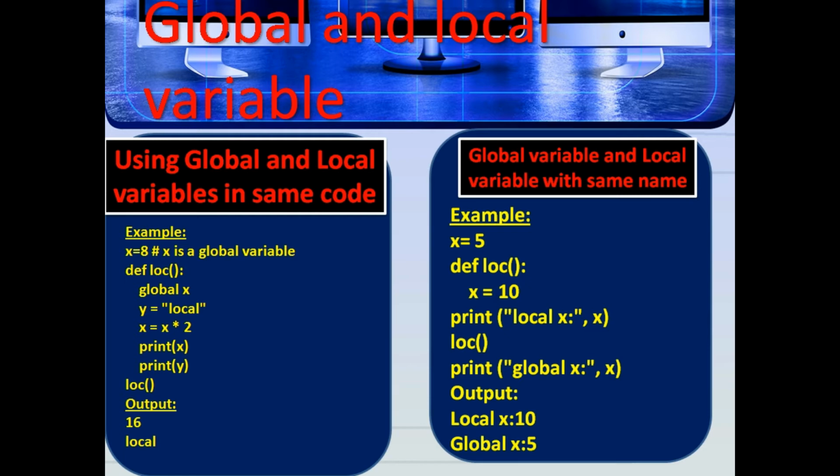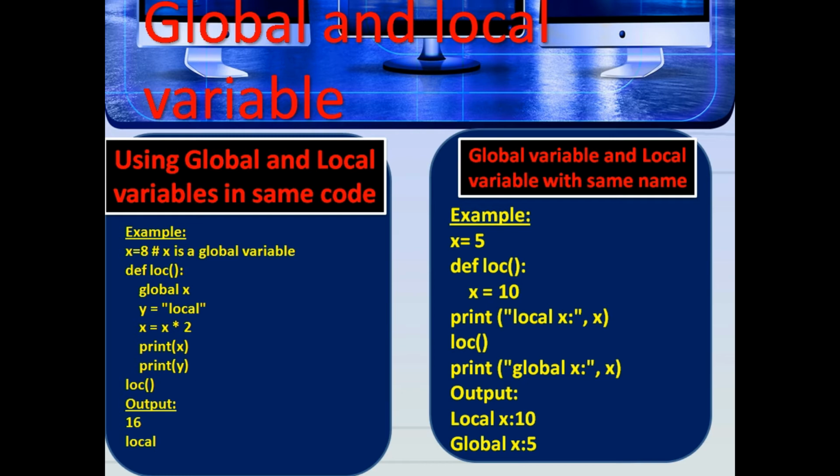After calling the function loc, the value of x becomes 16 because we used x equal to x asterisk 2. After that, we print the value of the local variable y, that is, local. Here the value of x is 8, then multiplied by 2, that is 8 into 2 equals 16. So the output is 16, and the value of the local variable y is local.